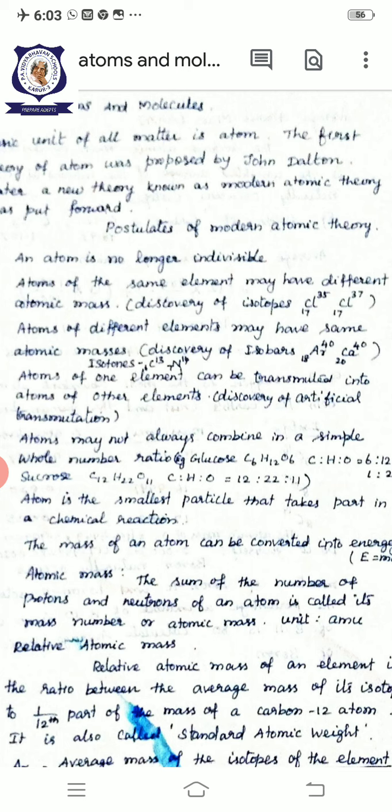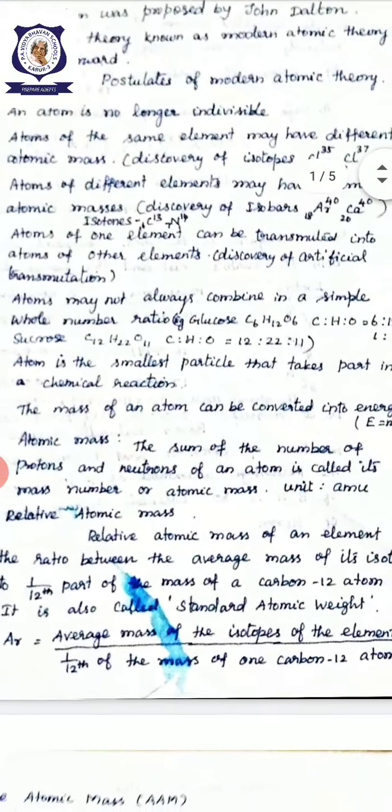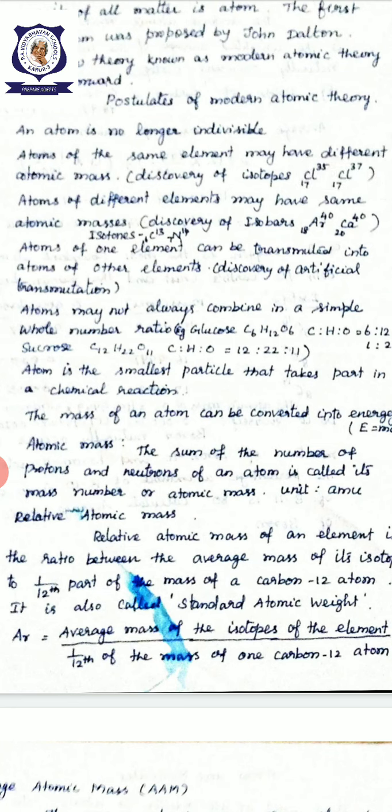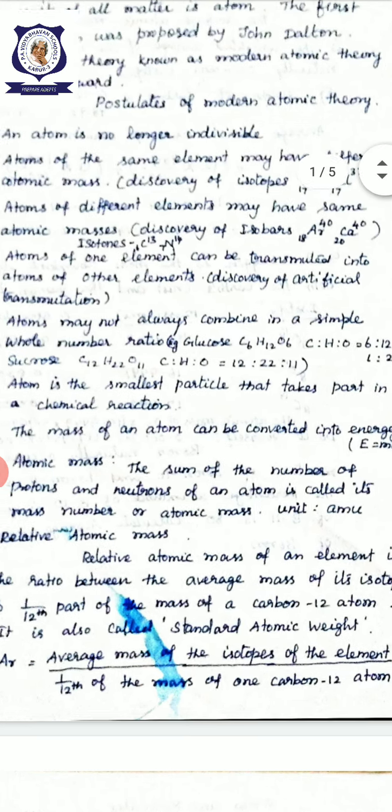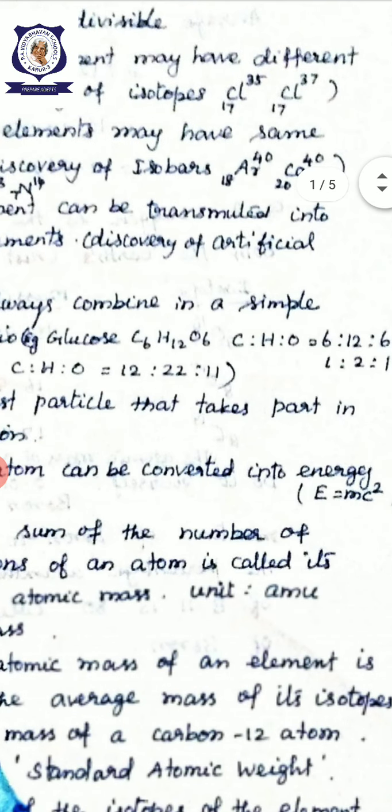Then, atoms may not always combine in a simple whole number ratio. What are the elements present in a particular compound? They combine with each other in a ratio, sometimes a whole proportion, sometimes not. For example, what is the formula of glucose? C6H12O6.